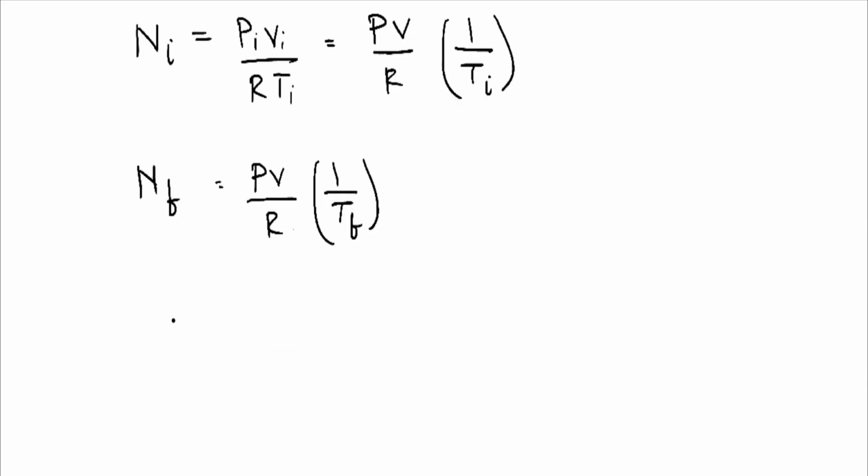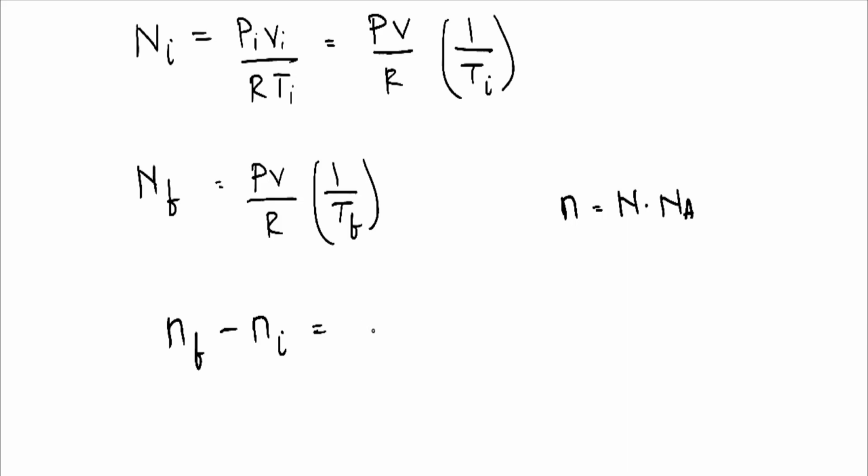Now we need to find the number of molecules in the final state minus the number of molecules in the initial state. The number of molecules N is equal to the number of moles capital N into the Avogadro number, because 1 mole of gas contains Avogadro number of molecules.